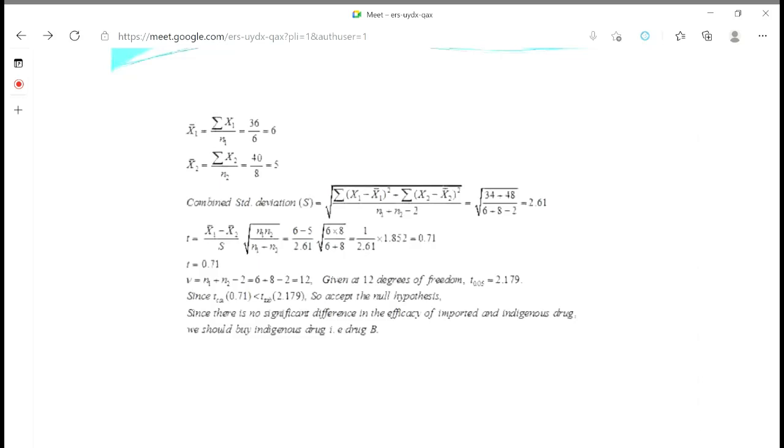Then we compare this with the t tabulated. Based on that comparison, you either accept or reject the null hypothesis, and that will be your result. Here, both the drugs are equally effective. One is imported, one is indigenous. So we suggest that you go for the indigenous drug. Why unnecessarily take drugs from outside? Maybe that is more costly also. So we will go for the indigenous drug.